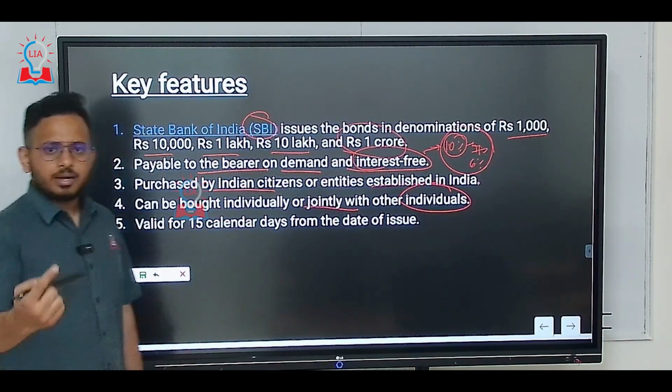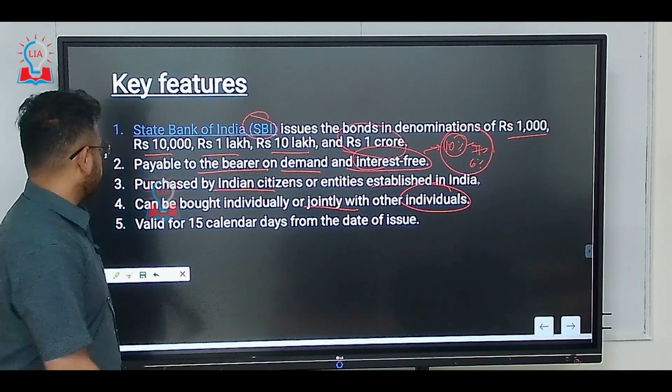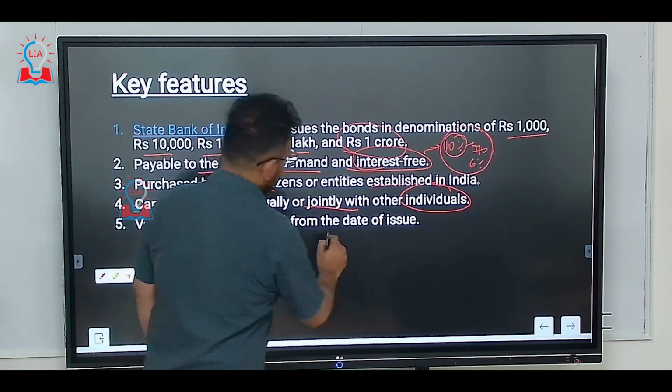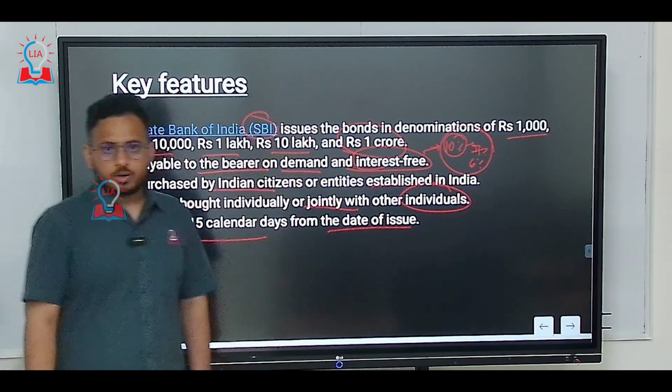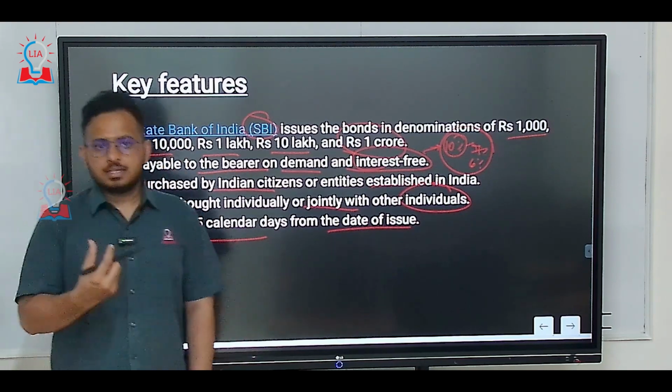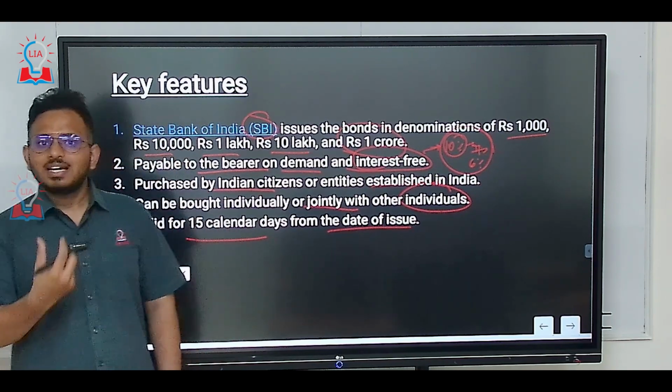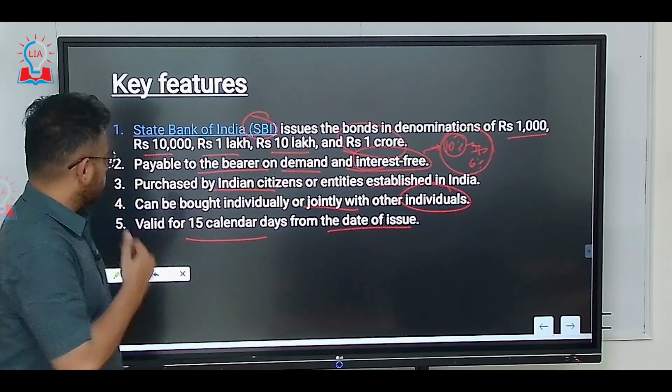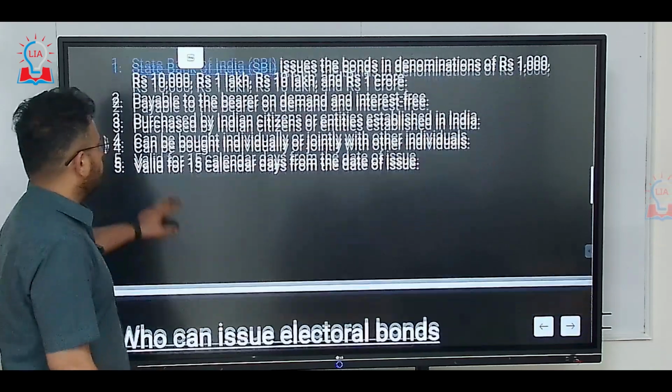One person can buy it or two people together can buy it. They are valid for 15 calendar days from the date of issue. That is what I was talking about: you will have a window of 15 days in which you can purchase these electoral bonds.